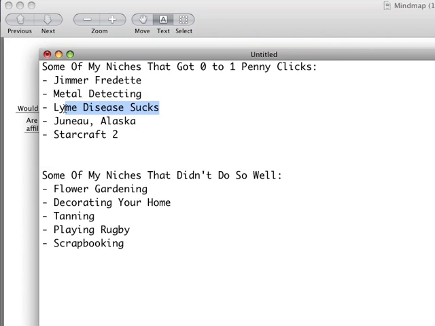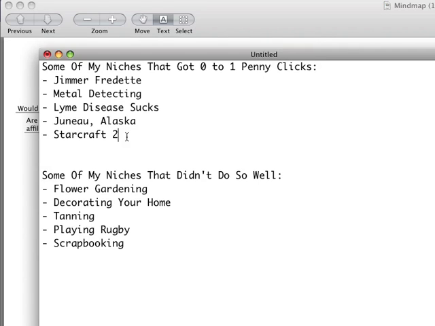And same with Lyme disease. For me personally, one thing that's really helped me is an alkaline machine. It's like a water ionizer, and those sell for like $1,000 on Amazon. So again, if I promote that to my list of people on my fan page, I'll make a huge commission. For something like StarCraft 2, you've got all of the gaming hardware out there: keyboards, mice, monitors, all of this electronic equipment that gamers just love to purchase all the time.